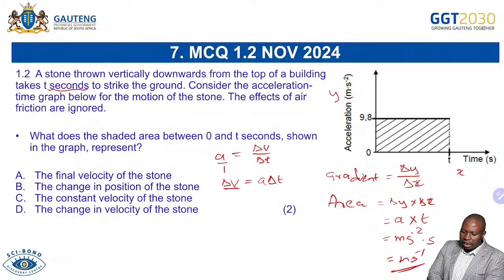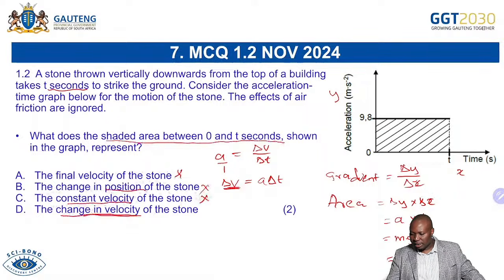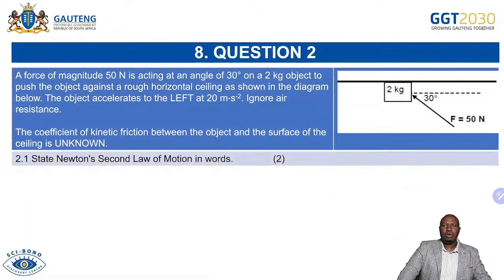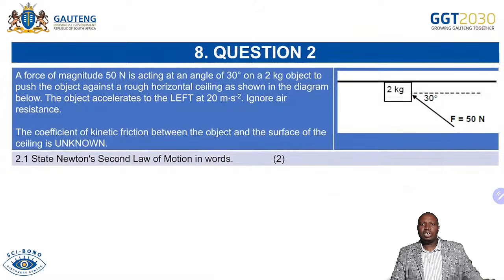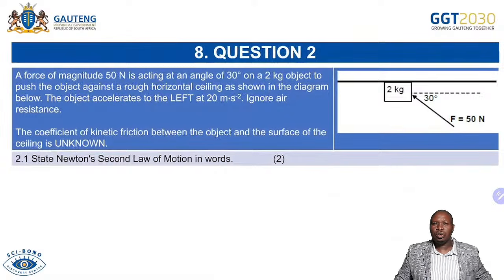And you are able to see that the first option said the final velocity, no. The second option said change in position, no. The third option said constant velocity, wrong. The last option says change in velocity, which is the area under this graph, because the question said shaded area between 0 and t seconds. So definitely it is the change in velocity of the stone. So when you answer multiple choice questions, you must be sure. Remember, you have 20 marks here, which represent 13% of the paper. So hence we're saying answer all your multiple choice questions.